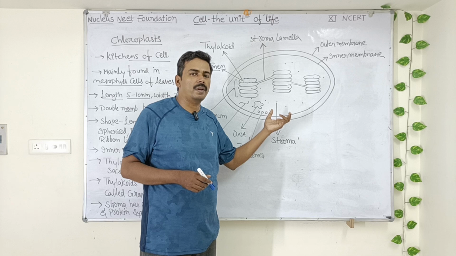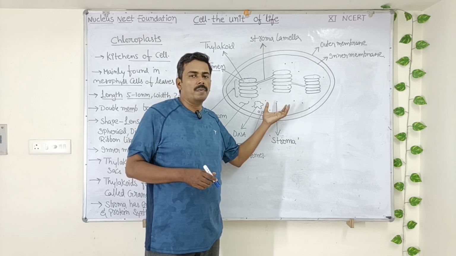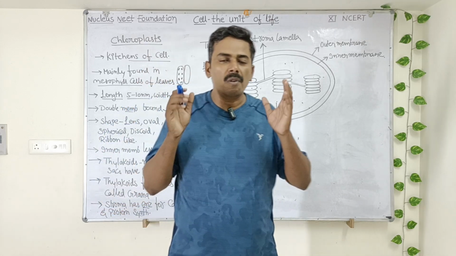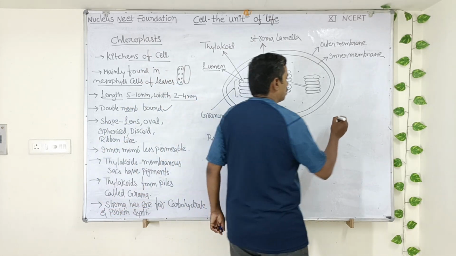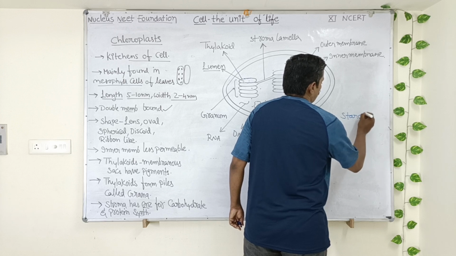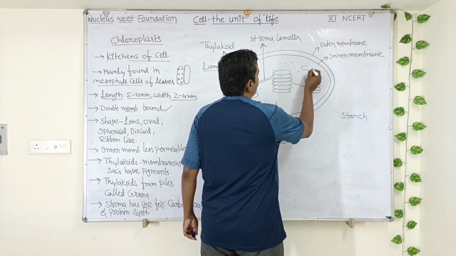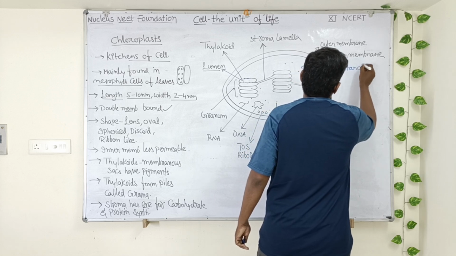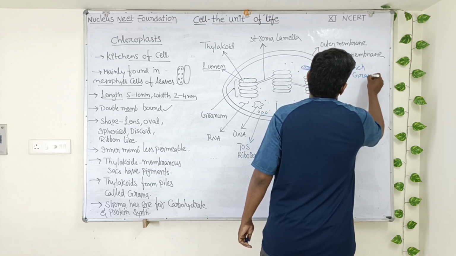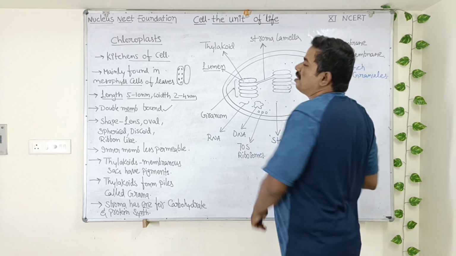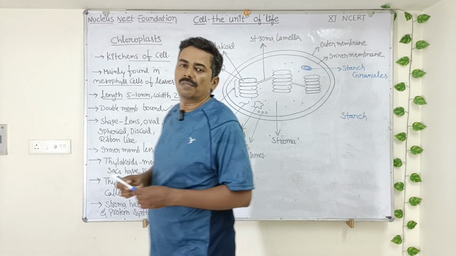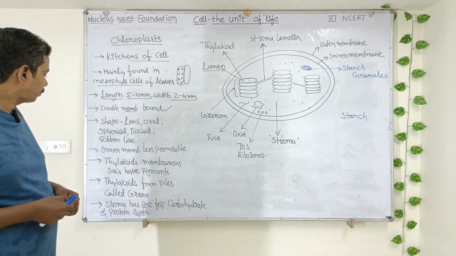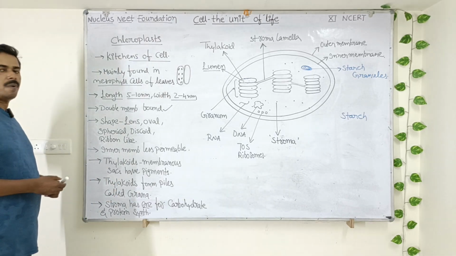Okay. So the glucose will be produced in the stroma by using carbon dioxide. So the glucose which is formed in the stroma will later be converted into the storage form of food material called as starch. So this storage form of food material called starch will be stored inside the chloroplast in the form of starch granules. So in this way, the chloroplast can prepare the food material. Okay students, understood everyone?